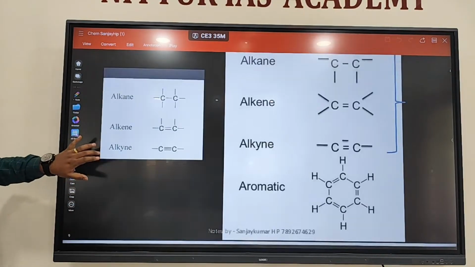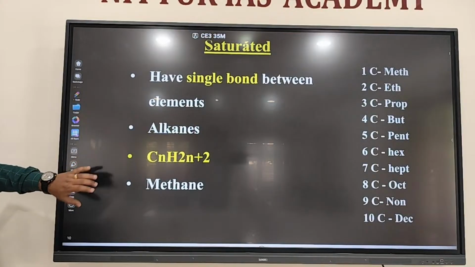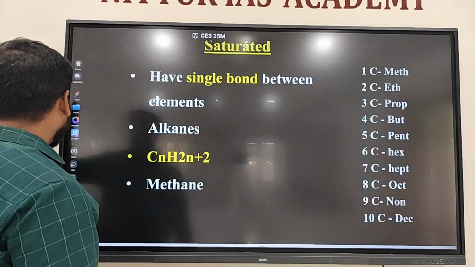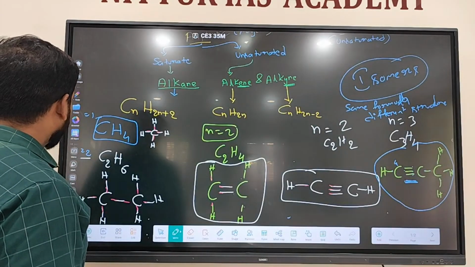For example, propane and butane are present in LPG. Whether these hydrocarbons are saturated or unsaturated: propane, butane. Both are saturated. They end with ANE, right? Likewise, see the naming.